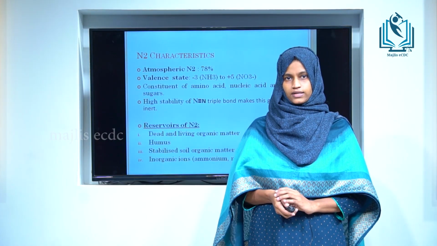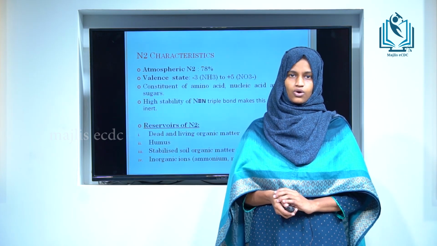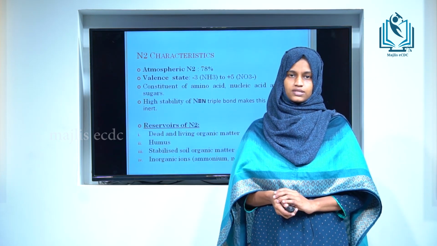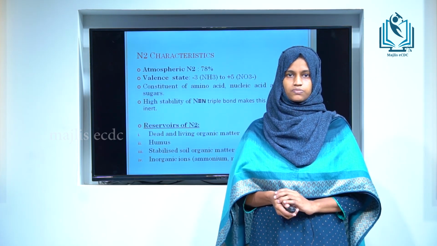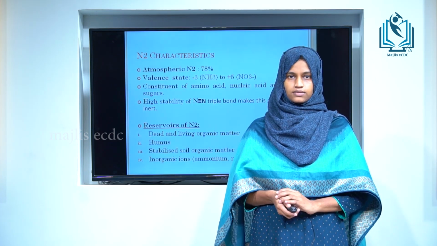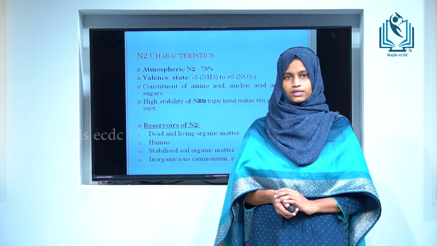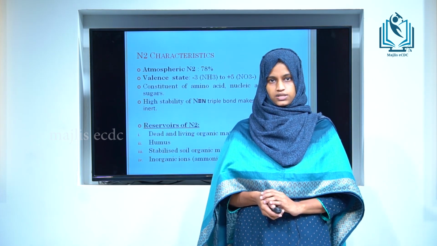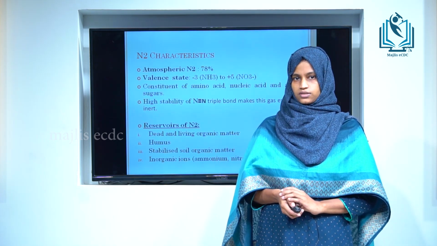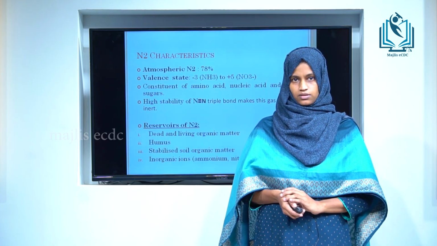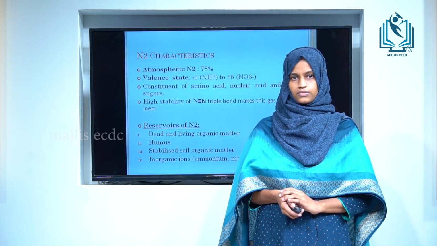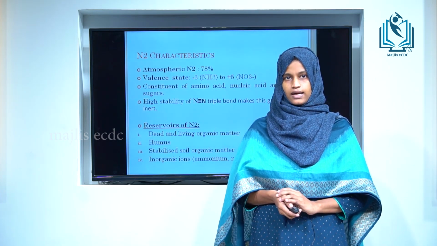Plants require nitrogen in large quantity, but it is not available to them because of the high stability of the nitrogen triple bond, that is N≡N. Plants and animals require nitrogen, but the ability to fix atmospheric nitrogen is restricted to some microorganisms, free living and in symbiotic associations. The reservoirs of nitrogen are soil organic matter, dead and living organic matter, humus, and inorganic ions like ammonium, nitrite and nitrate.